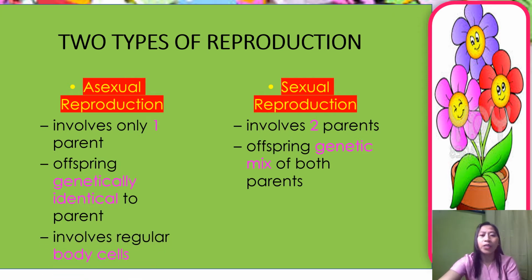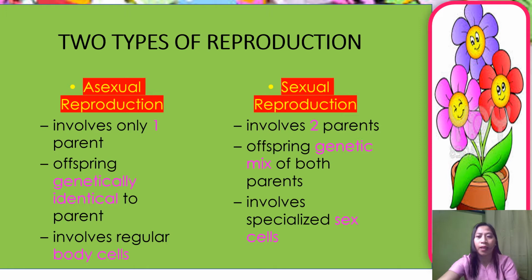And asexual reproduction involves regular body cells. When we say body cells, any structure of the body. And the last one is for sexual reproduction, it involves specialized sex cells. When we say sex cells, there are two types since there are two parents involved. One is for male sex cell, which is the sperm cell, and the other one is for the female sex cell, which is the egg cell.